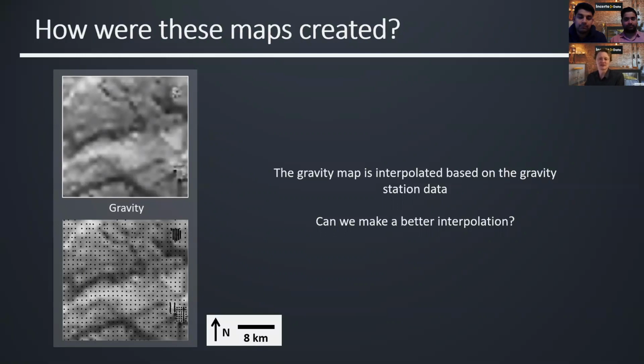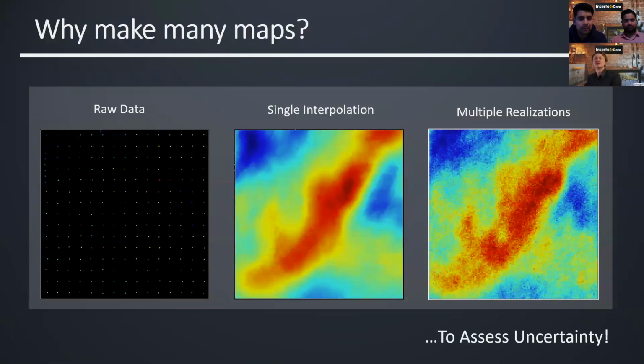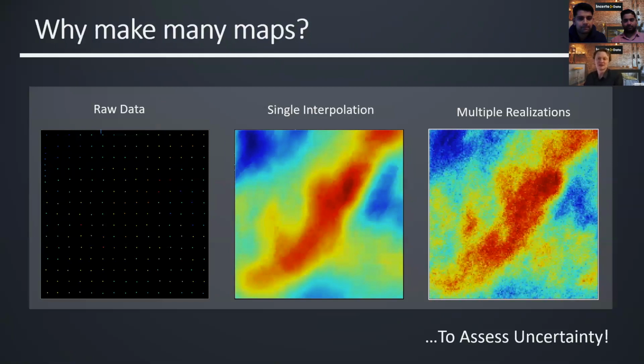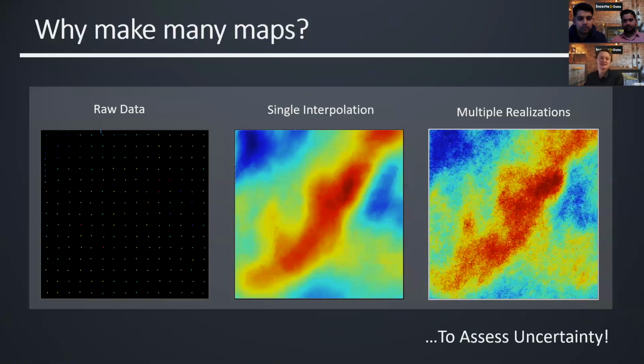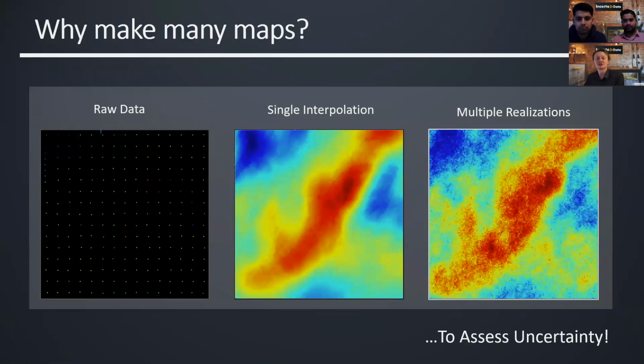So we asked the question, how can we improve this base data? We went ahead and applied an interpolation technique on the gravity station data that improves the estimate of the true natural variability, but it also allows us to generate many realizations, or many maps. So now, why would we want to generate many realizations? On the left is an image of point data, which can be interpolated to make the middle map. Our technique generates the plots on the far right. Instead of a single map, we get multiple realizations, which are then used for predictions.